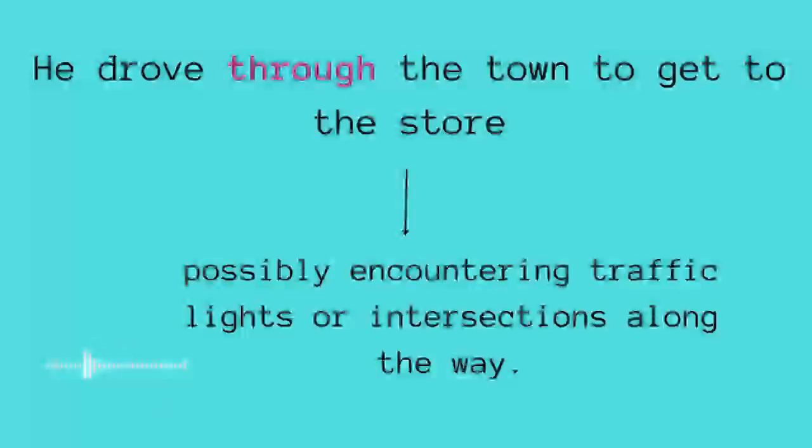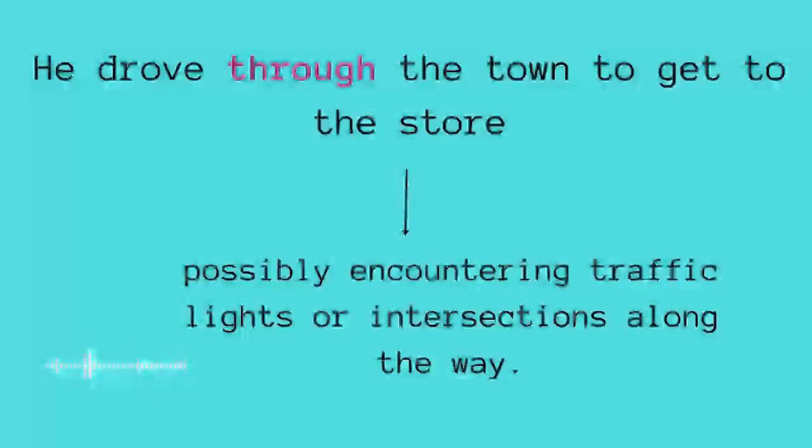But with the second one, he drove through the town. That means maybe he faced some traffic lights, maybe he had to pass by some streets, maybe the area was too crowded, maybe it was too narrow, things like that. So it was kind of difficult or maybe challenging for this person to reach the store. Why? Because of the roads, maybe because of the way that he used to go to the store, things like that.